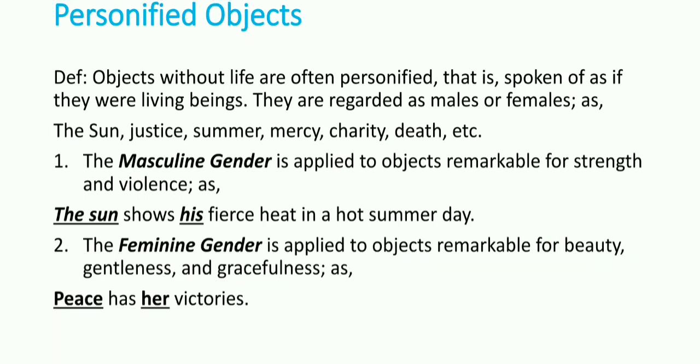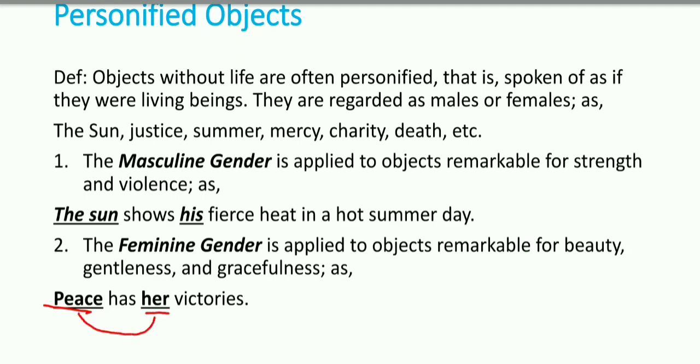How? Look at example. Peace has her victories. So her is pointing toward the peace. So peace is remarkable for its gentleness, and some of the time it is used for beauty.